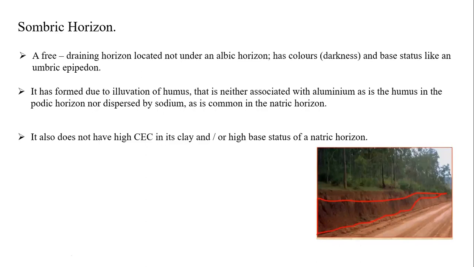And you cannot see the horizon disappearing because of sodium. Mostly with aluminum as humus in the spodic horizon, maybe the natric horizon has a very high CEC in its clay and high base saturation. It is a freely drained horizon located under the albic horizon. Simply remember this line, and you can understand what a sombric horizon is. This is regarding the sombric horizon.